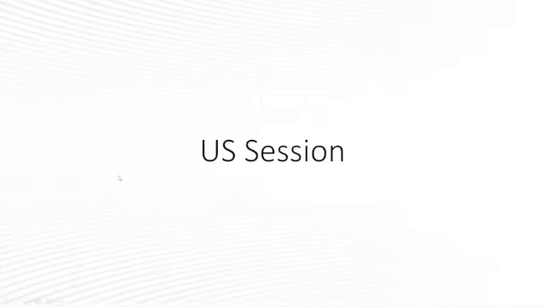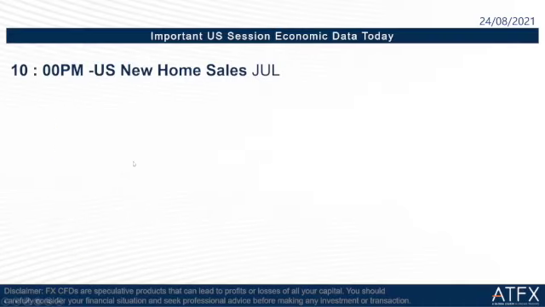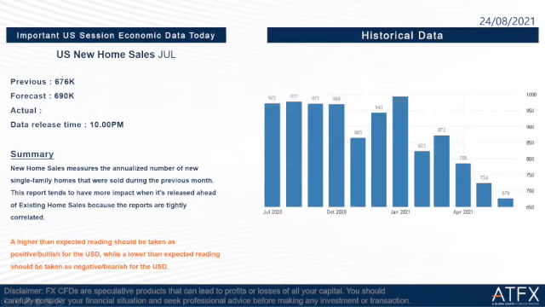Okay, so when it comes to the US session tonight, we have to focus on this important economic data, US new home sales July. The previous is 676,000. The forecast is 690,000. The data release time is at 10 o'clock tonight. A higher than expected reading should be taken as positive or bullish for the US dollar, while a lower than expected reading should be taken as negative or bearish for the US dollar.